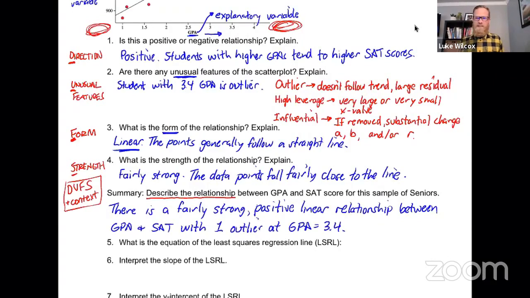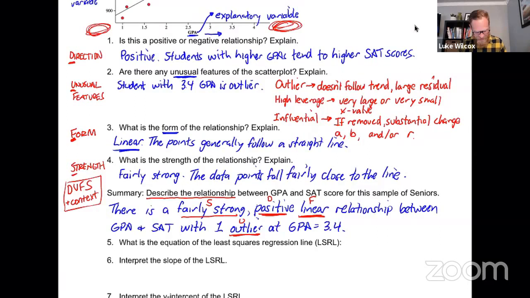There's my nice, neat, concise sentence. Now let's make sure that it has everything that we need there. All right, let's go in order of DUFS. D is direction. Yes, I see direction. My direction is positive. U, unusual features. Well, that's down here. I've talked about the outlier. F is form. The form here is linear. We've taken care of that. And then S is strength. We've used the word fairly strong to indicate our strength.